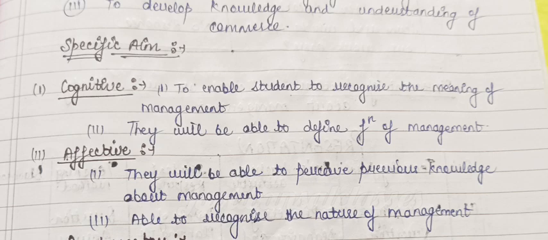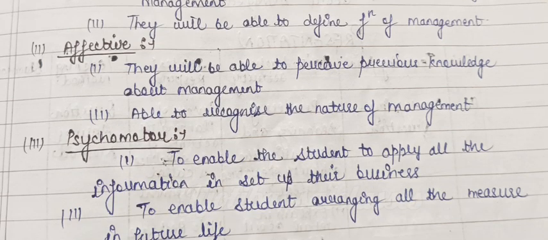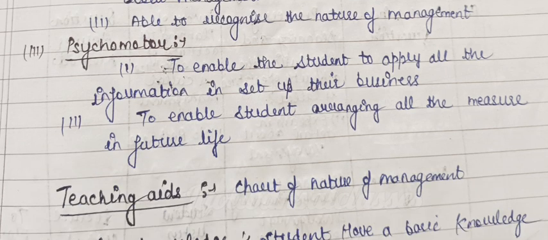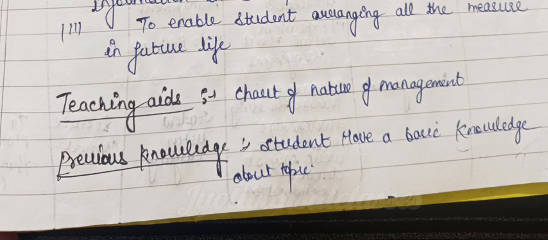First, cognitive. To enable the student to recognize the meaning of management, they will be able to define the function of management. Affective domain. They will be able to perceive previous knowledge about the management, able to recognize the nature of management. Psychomotor, to enable the student to apply all the information to set up their business, to enable the student arranging all the measures in future life.